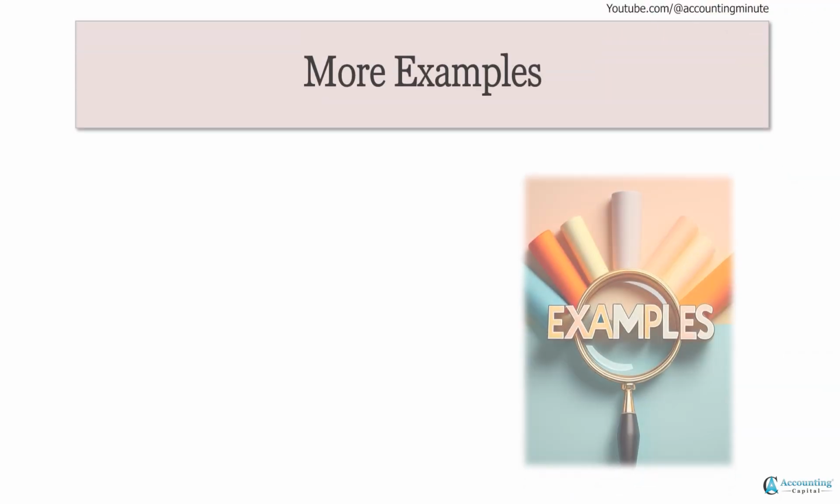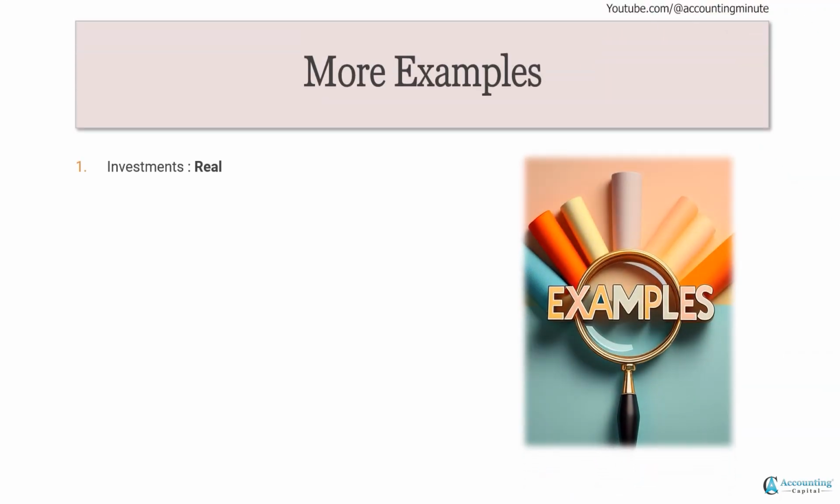Let us discuss more examples. Investments. Investments is a real account because it's an asset for the business. Accrued income is a personal account because it belongs to a party. Loan is a personal account because it belongs to a party. Loose tools are assets for the business, so it is a real account.